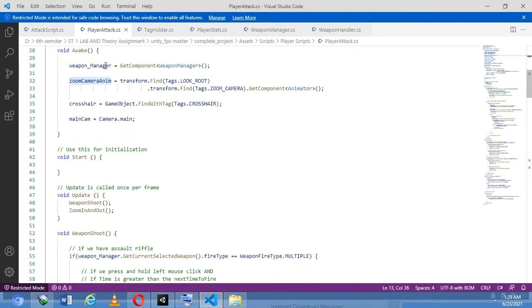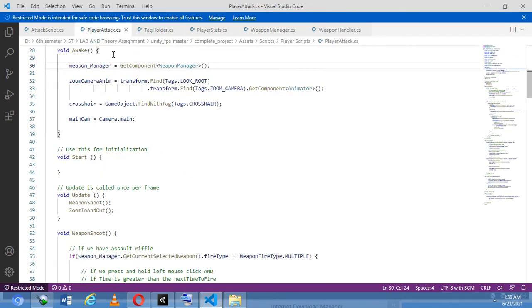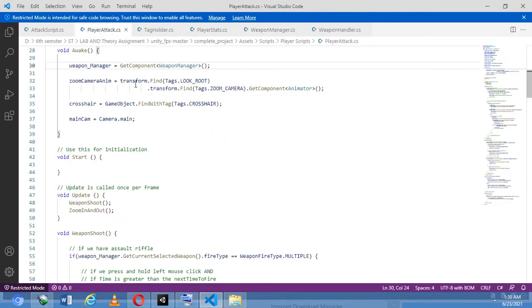We have created the weapon manager script here, and then we tell it to get component weapon manager, which has been created here. Now, how does the zoom camera work?